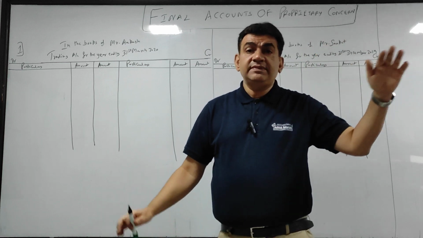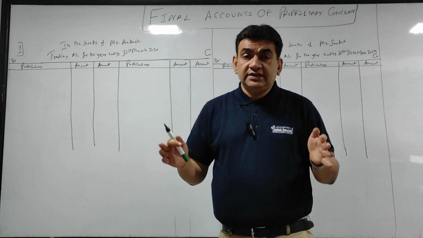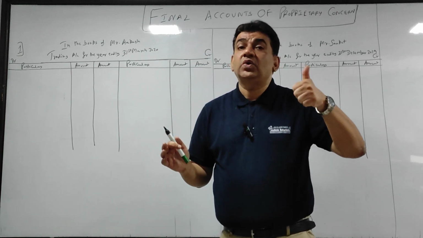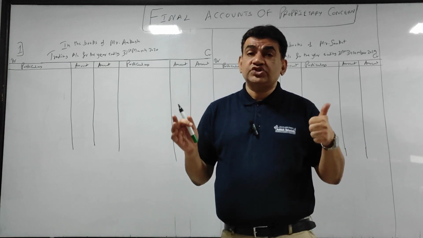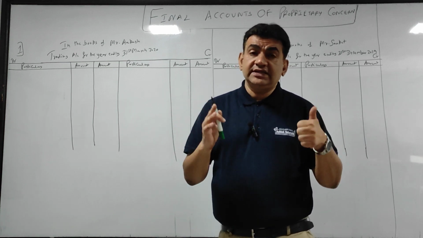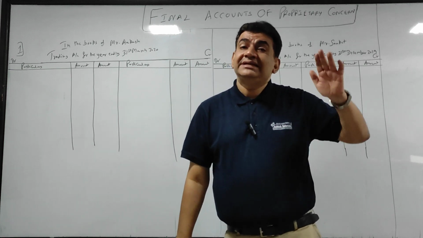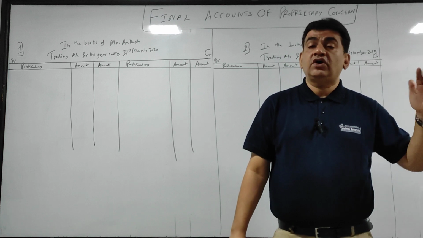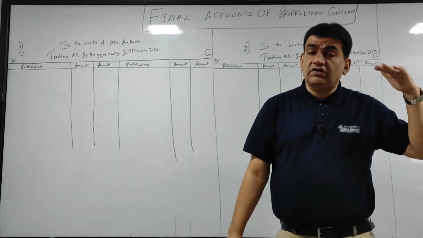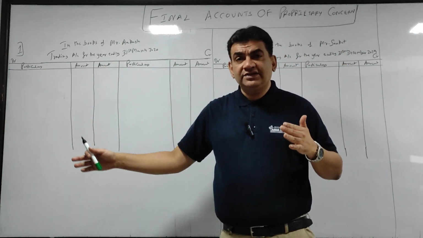Last year, when I made the final account, the goods which remain with me on the last day of the year are called closing stock. The remaining, unsold stock of goods on the last day of the year is my closing stock. Now, that closing of previous year, next year it will become opening.